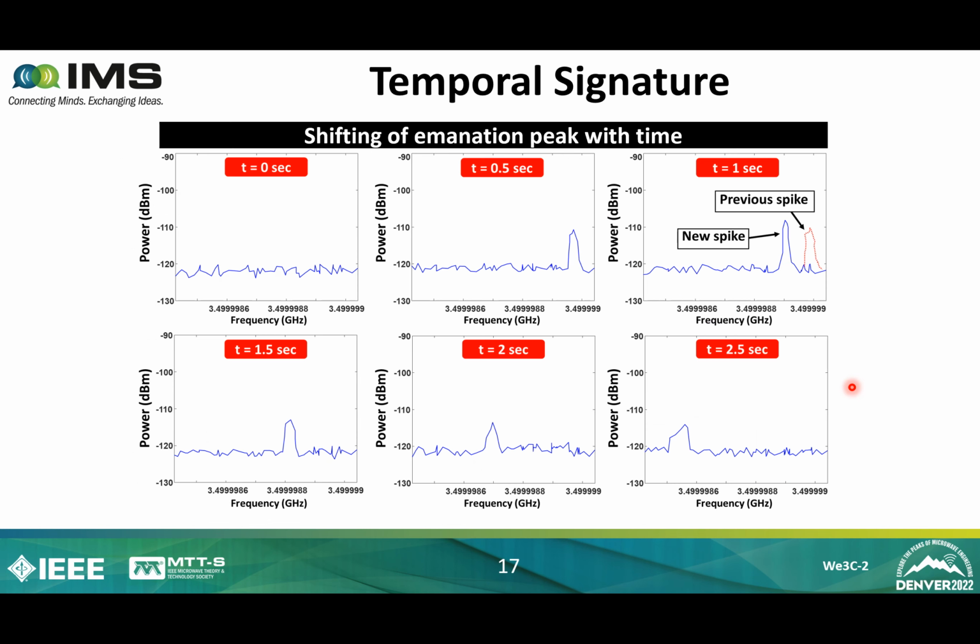Another interesting phenomenon was that the peaks were shifting with time. As you can see here, at t equals 0, the PC is just turned on and there is no peak, so we were just observing noise. We see a peak at 0.5 second, which then shifts left at 1 second. It gradually keeps shifting with time, as you can see at 1.5, 2, and 2.5 seconds.